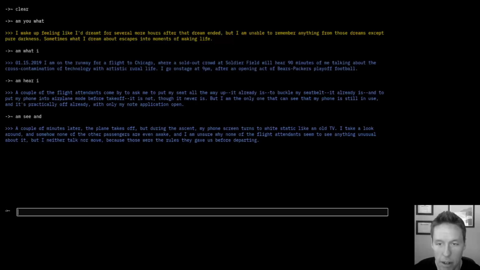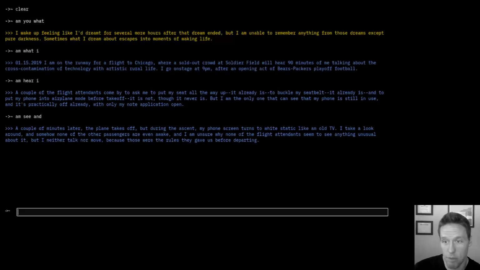A couple of minutes later, the plane takes off, but during the ascent, my phone screen turns to white static like an old TV. I take a look around, and somehow none of the other passengers are even awake, and I am unsure why none of the flight attendants seem to see anything unusual about it. But I neither talk nor move, because those were the rules, and they gave us before departing.